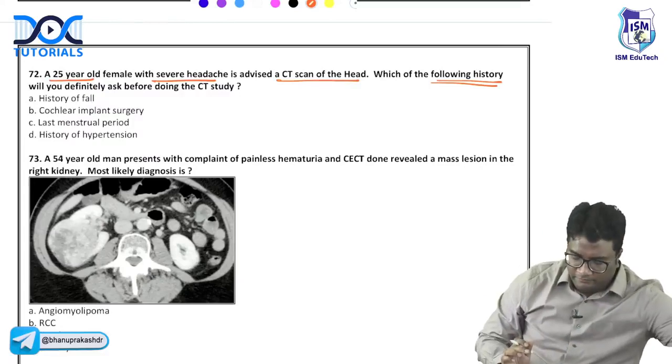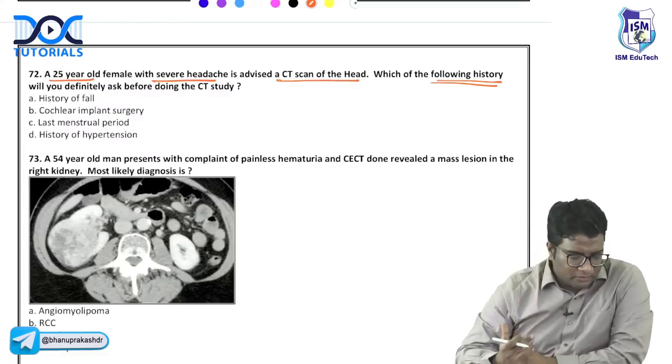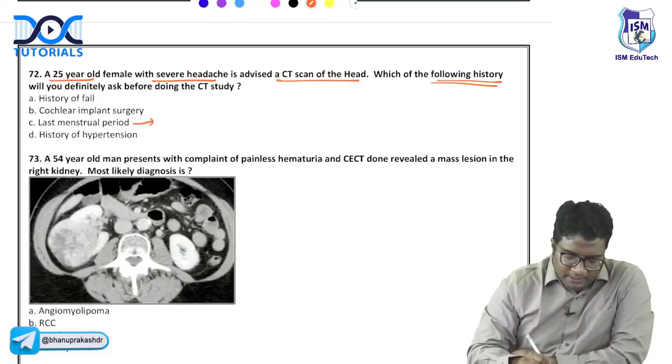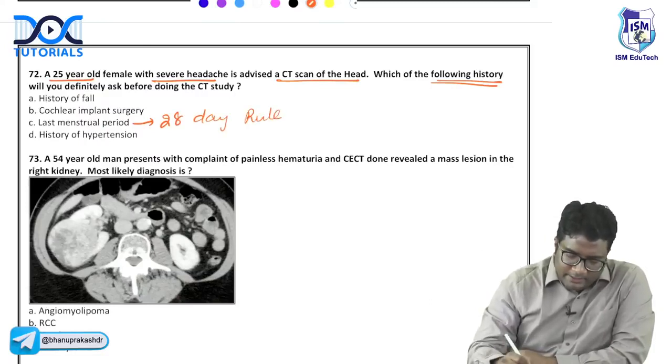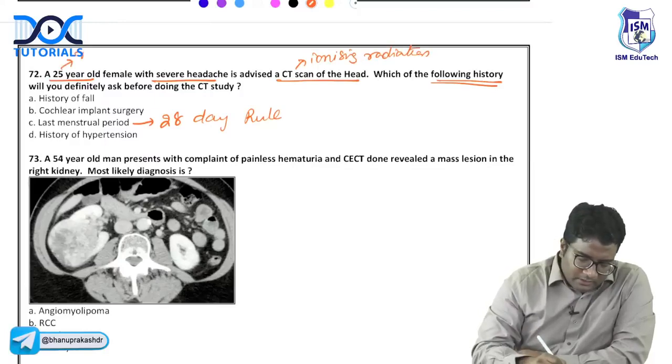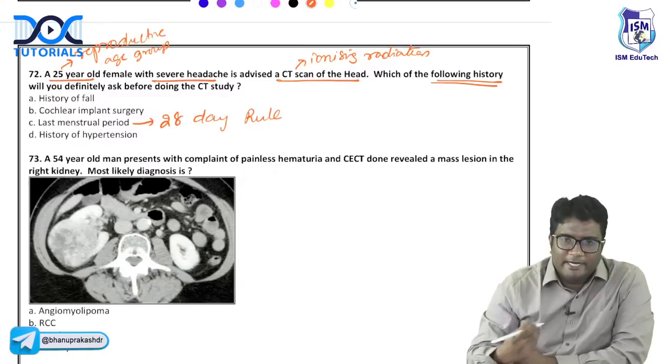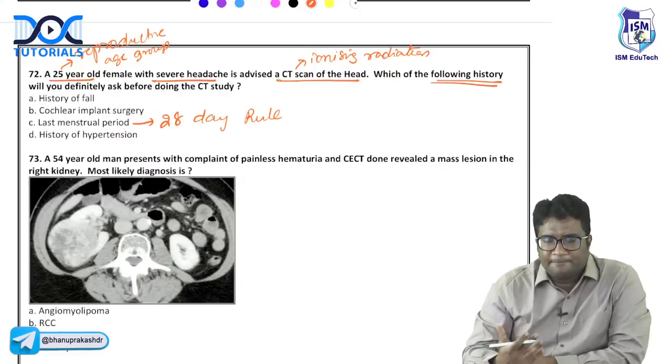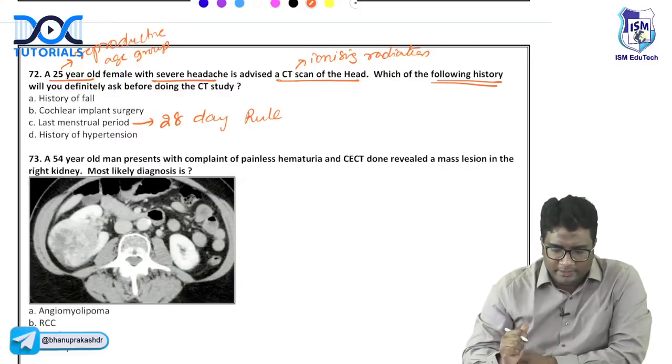This is a 25-year-old female, so reproductive age group female. You will always ask for last menstrual period. This is called the 28-day rule. Whenever you are giving ionizing radiation to a female of reproductive age group, you should always ask for last menstrual period to avoid damage to any undiagnosed pregnancy. This is called the 28-day rule.